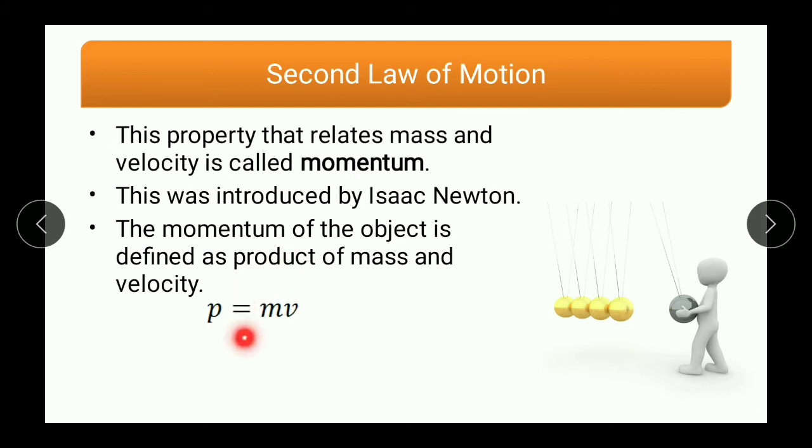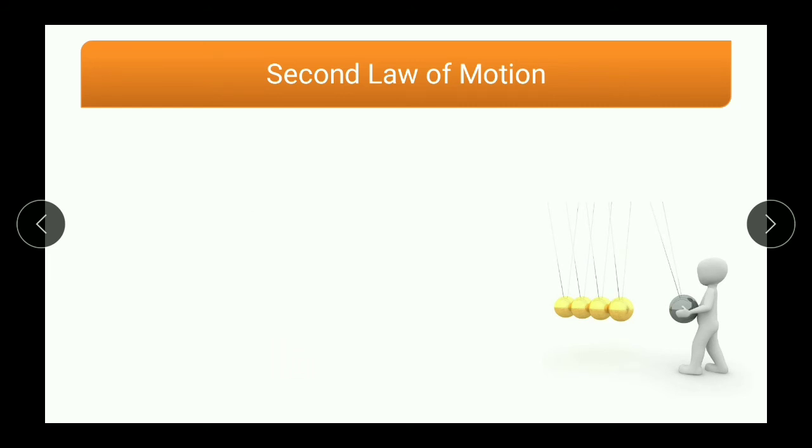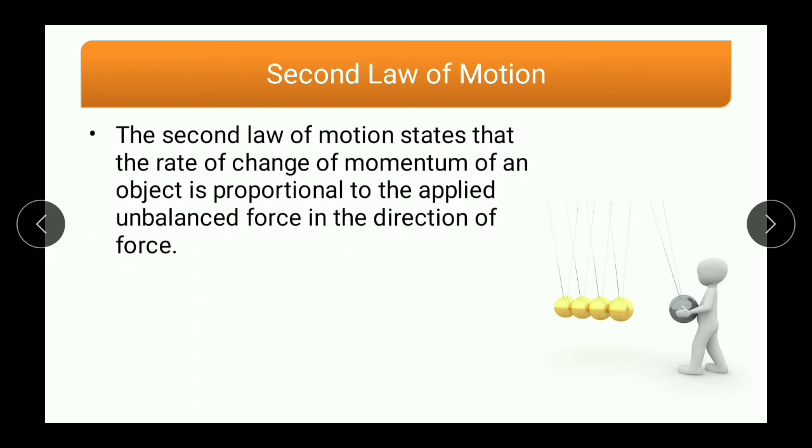So if m is mass and v is velocity, then p, which is momentum, is equal to mass into velocity. Now, the second law of motion states that the rate of change of momentum of an object is proportional to the applied unbalanced force in the direction of force. So what is the second law of motion? As per this law, rate of change of momentum is directly proportional to applied force and it happens in the direction of force.